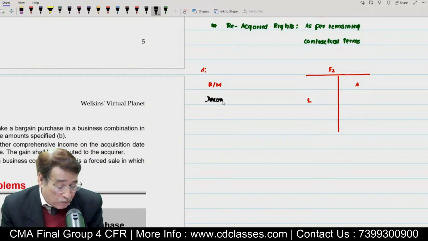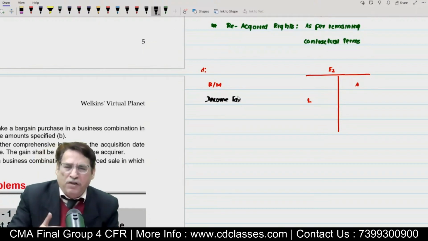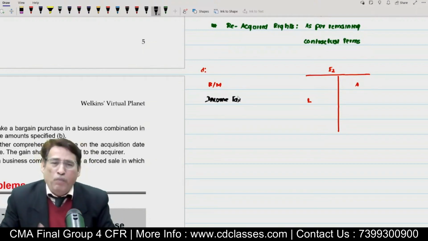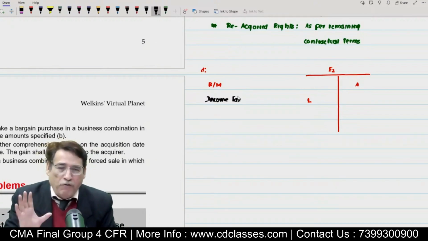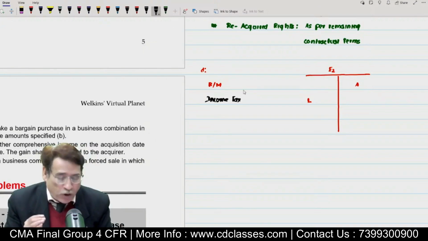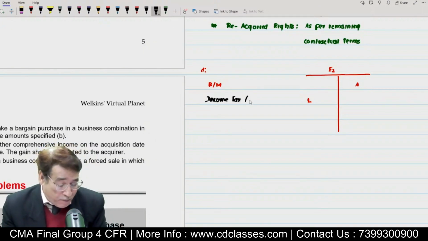Income taxes. Generally, at your level, you will not face this situation, but still, just to acquaint you. Now, you may say, sir, income tax may be appearing in the balance sheet of the acquiring company. Don't worry about this. What I'm talking about here is actually deferred tax asset or deferred tax liability.